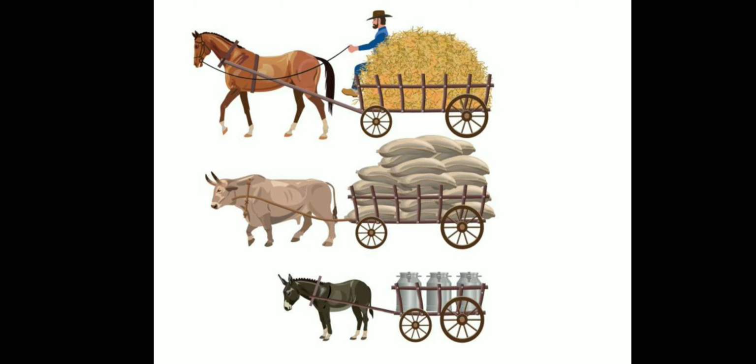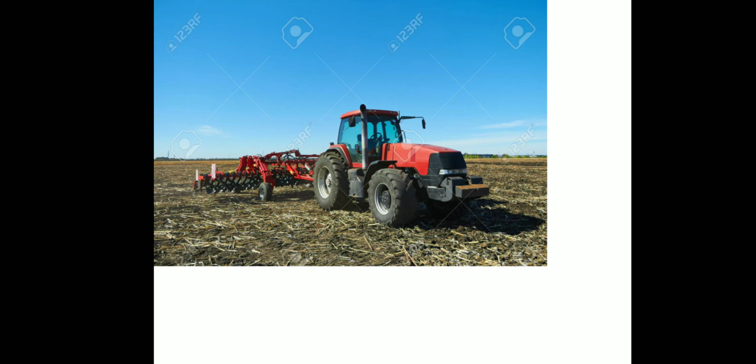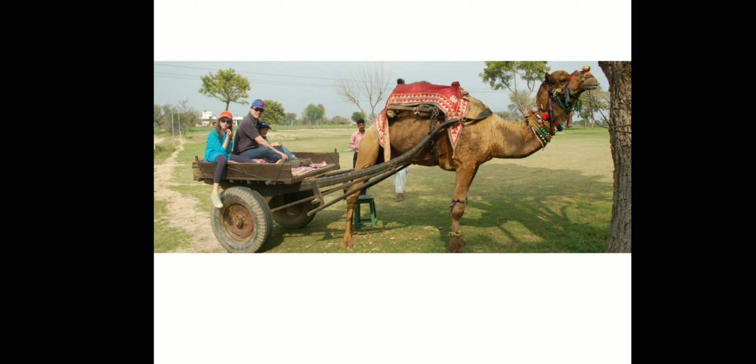Children, long ago, people used animals to go from one place to another and to carry and transport things. Then the wheel was invented. People began to use wheels in carts and carriages pulled by animals. Listen, observe the picture. Tractor is a vehicle used by farmers in the field. In deserts, people use camels, and in hilly areas, people mostly use small-sized horses known as mules for transportation.